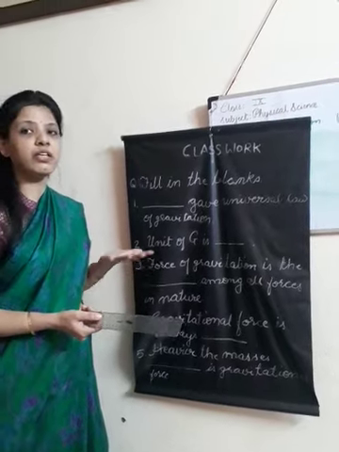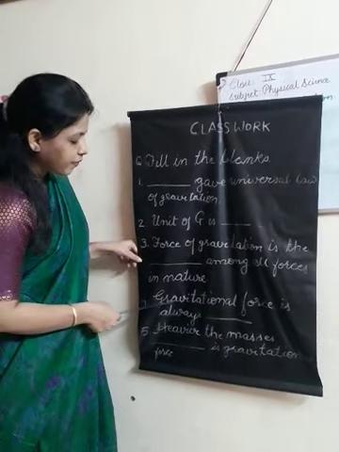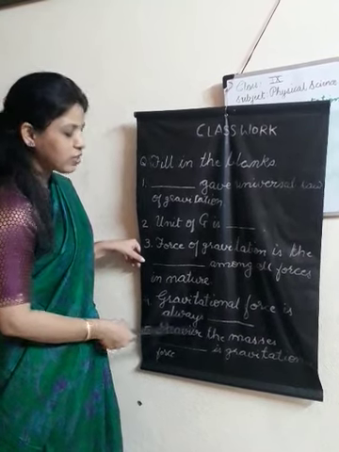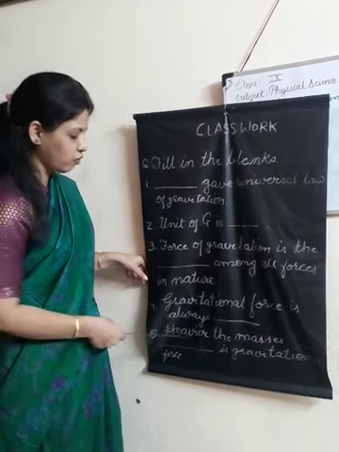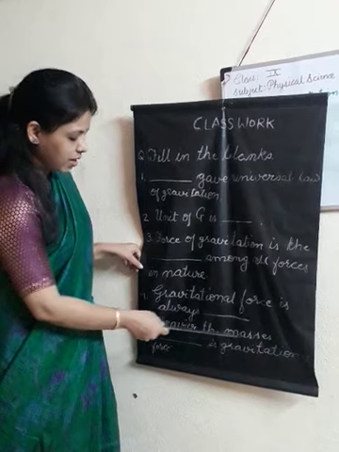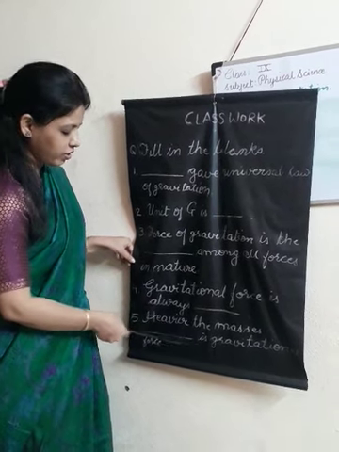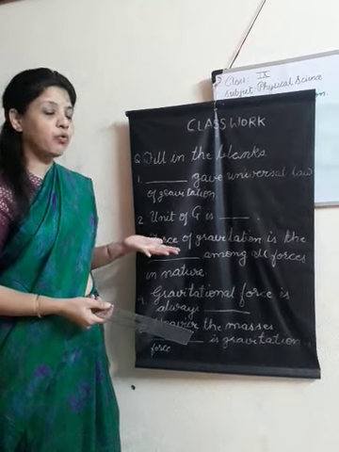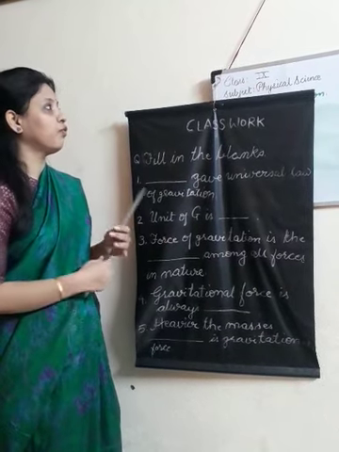Means how is the gravitational force? Gravitational force is always dash. Means what is the nature of gravitational force? Heavier the masses, dash is the gravitation force. Means if we increase the masses, what will happen to gravitational force?